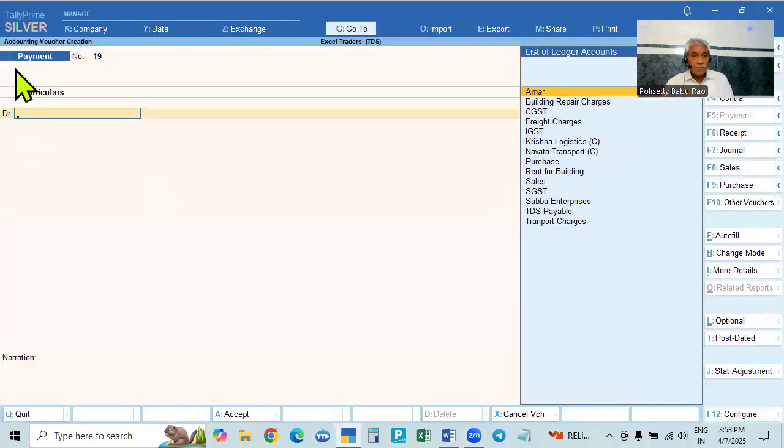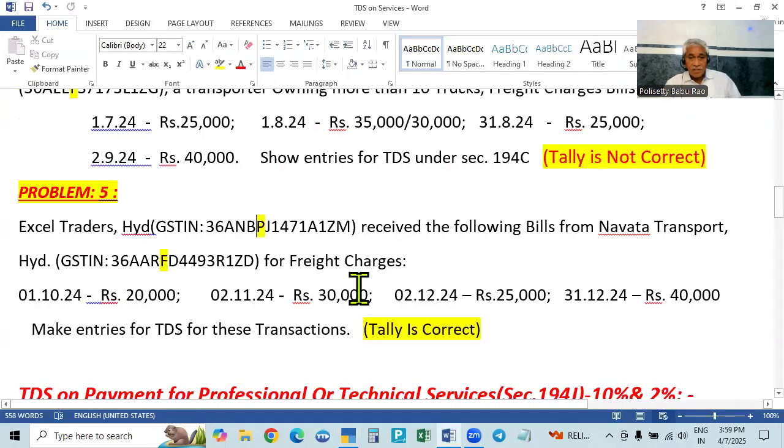Okay. Now, in this case, we received the following bills from Navata Transport. So from Navata Transport, we received the following bills, which means we purchased the service. What is that? Freight charges. That is the transport service we received. The name given for that payment is called freight charges or transport charges. Okay. Now we are purchasing.